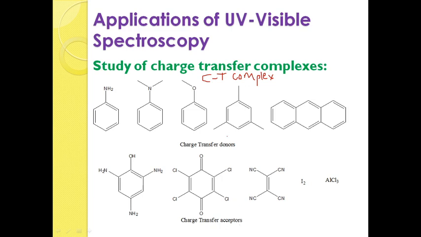If a combination of any two molecules takes place, one electron donor and one electron acceptor, then there is a formation of a complex between the two compounds. That complex is known as the charge transfer complex. Now let us see how the complex has developed.